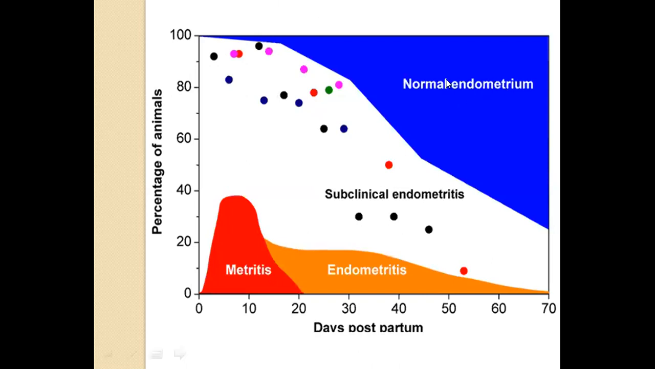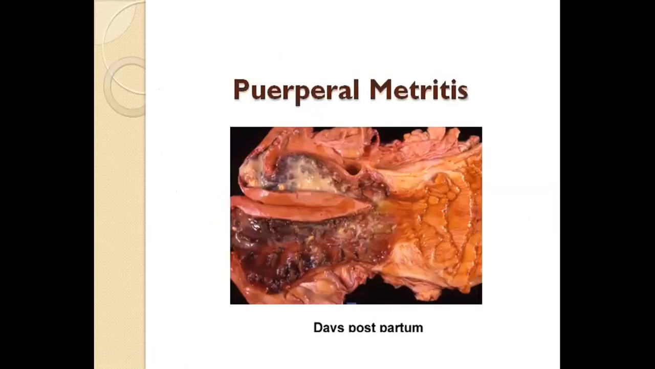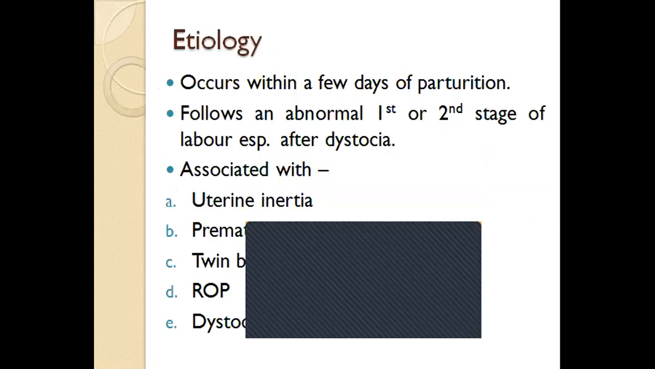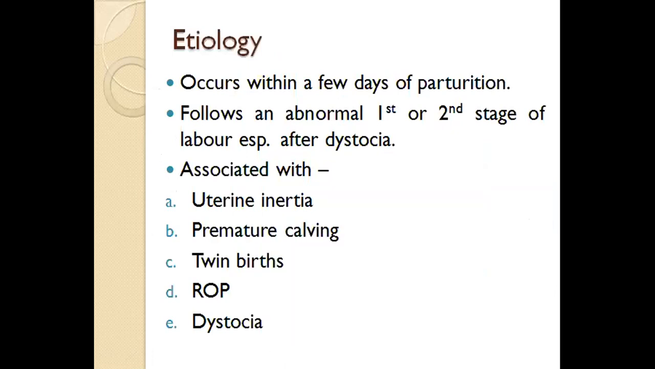And in some animals there won't be any infection and there won't be any problem, and the endometrium will involute normally. Involution is complete normally, and then the animal enters cyclicity. So now coming to puerperal metritis. This puerperal metritis occurs within a few days after parturition.